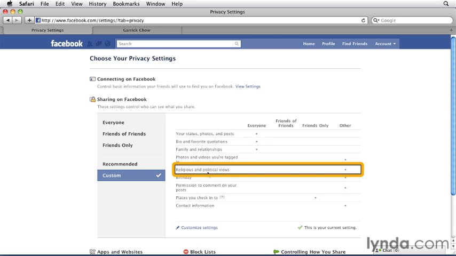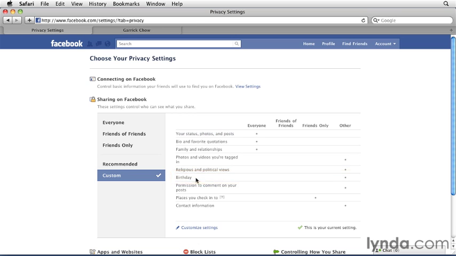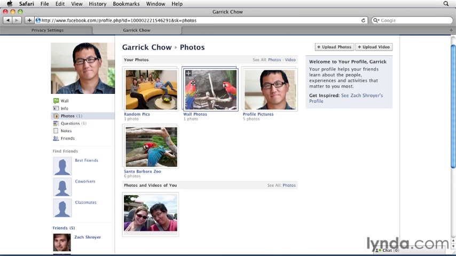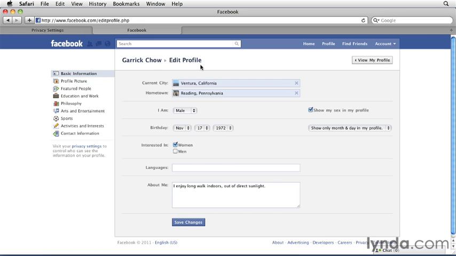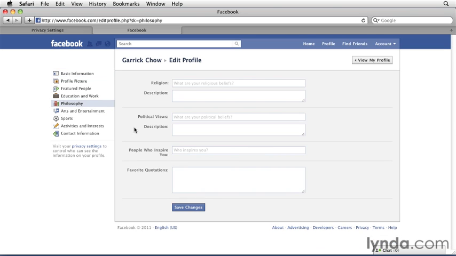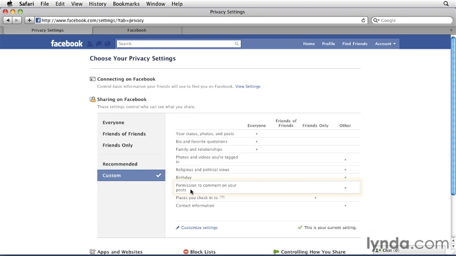Religious and political views and your birthday are also found in your profile. They're again found under basic information. Here's where you'll find your birthday. And under philosophy is where you'll find your religious and political views. Of course, if you left your religious and political fields blank, nothing will show up anyway. Permission to comment on your posts is for restricting who can leave comments on anything you post on your wall.